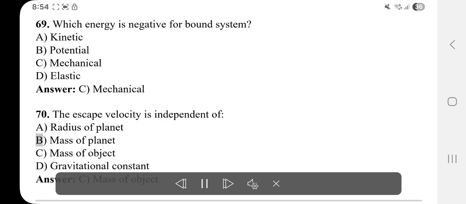70. The escape velocity is independent of A. Radius of planet. B. Mass of planet. C. Mass of object. D. Gravitational constant. Answer: C. Mass of object.